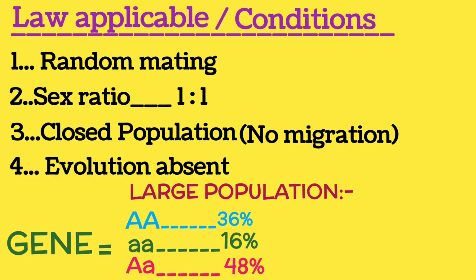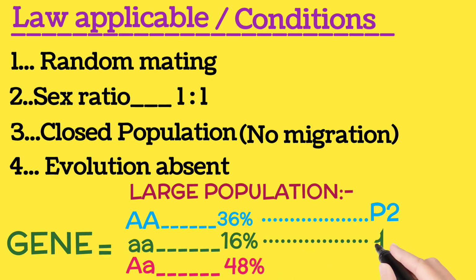Now applying the Hardy and Weinberg's principle here, they both used symbols to denote dominant and recessive genes. Like for the homozygous dominant gene, they use the symbol P plus P, we can write P squared. Accordingly, for the homozygous recessive gene, small a, they used the symbol Q plus Q, we can write Q squared. Accordingly, for the heterozygous condition of the gene, they use symbols like P and Q.